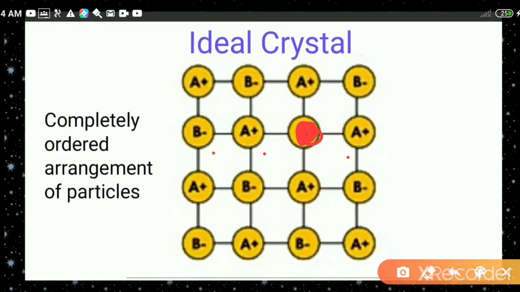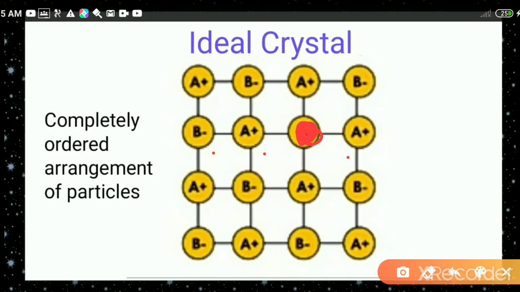So the missing of a single particle from a crystal makes the crystal imperfect, or we can say it has a defect. So that is about imperfection in solids, or we can say defects in solids.